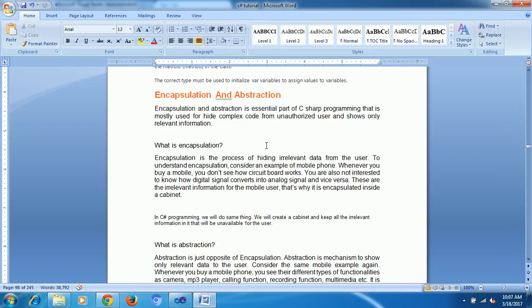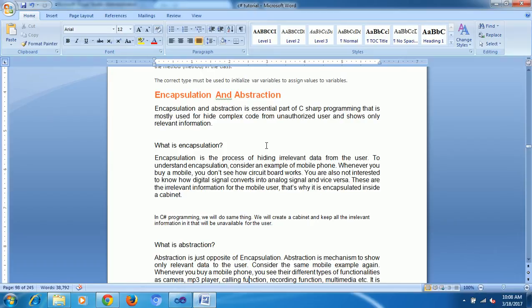Next main topic, encapsulation and abstraction. Actually, here there are no proper keywords for encapsulation and abstraction. If you go to OOPS concepts, class, object, inheritance and all, we have separate keywords. Class means class, we don't have a separate keyword. Inheritance, we have a colon, by using which we can apply the inheritance concept. But for abstraction and encapsulation there is no particular keyword. This is just one topic.